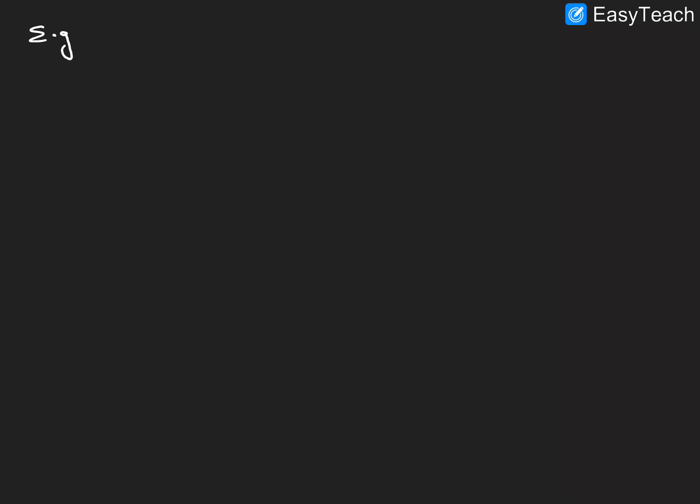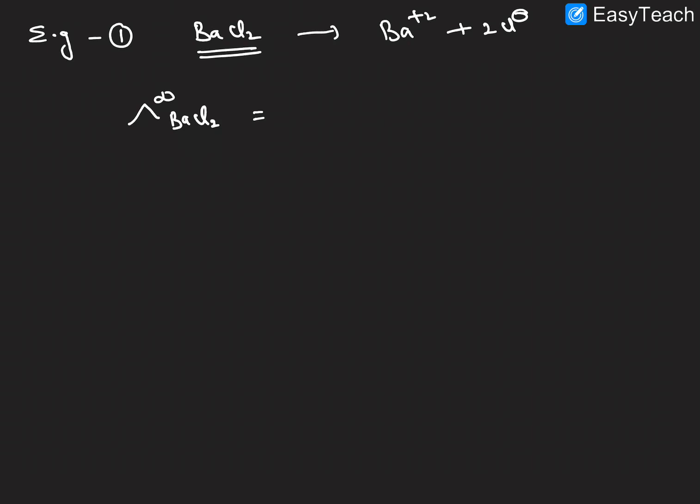Let us discuss a few examples. Example number 1, barium chloride, equivalent conductance at infinite dilution. Barium chloride dissociates into Ba plus 2 and 2Cl minus ions.